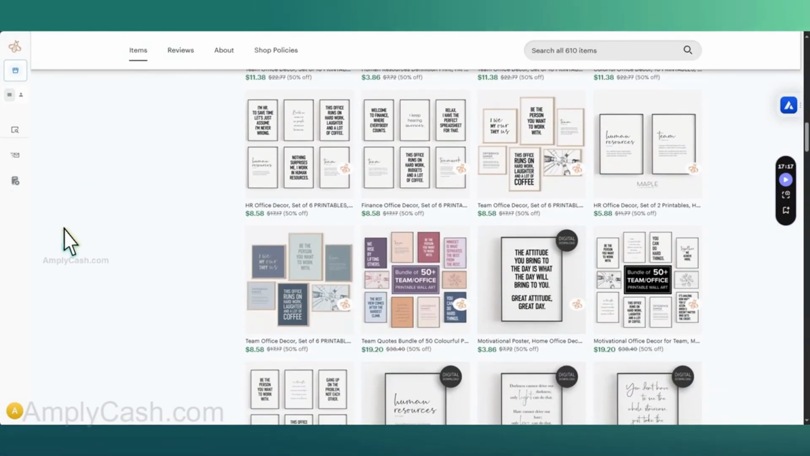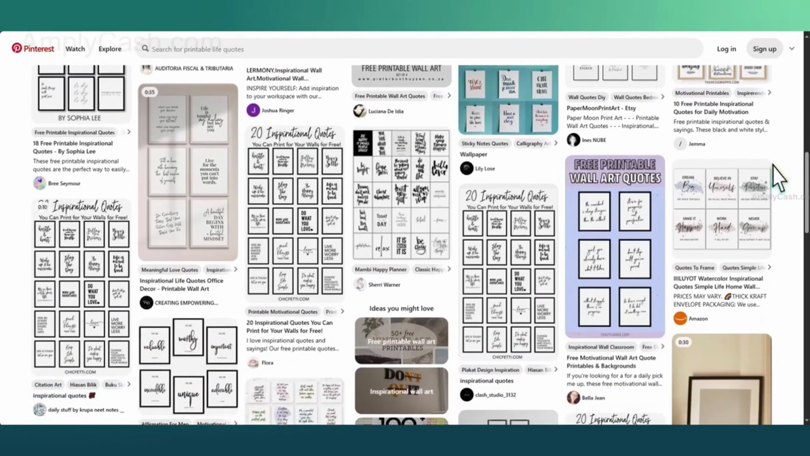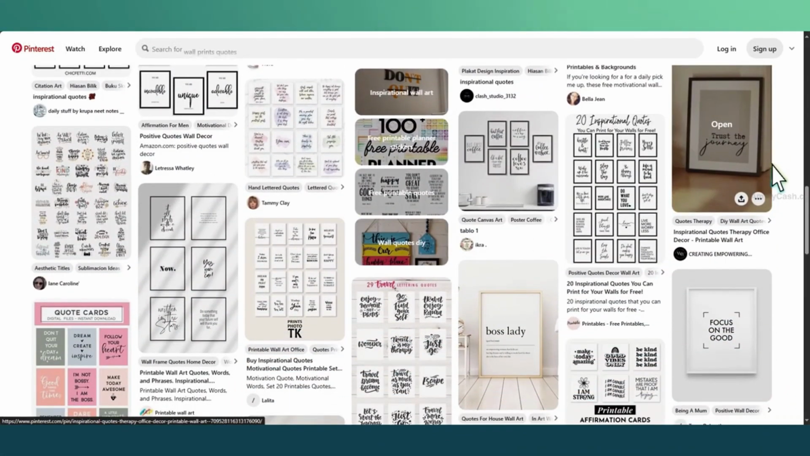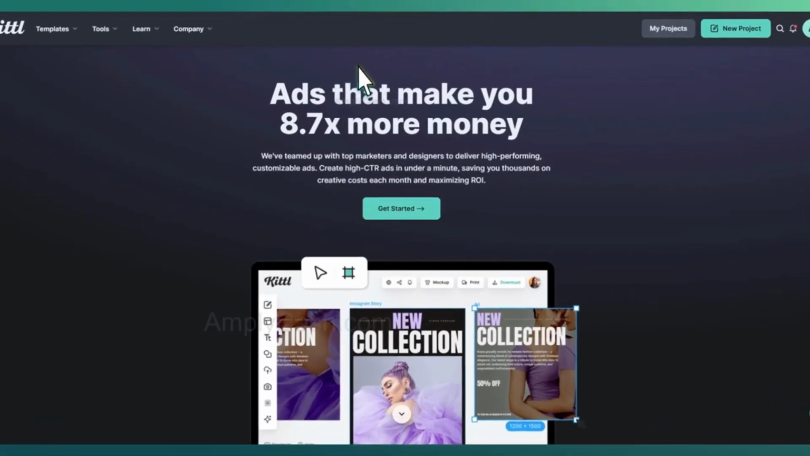Now that we have everything set up, the product, the store, and the provider, the next step is to promote your product. Of course, you can rely on Etsy's traffic, but that may take a while to get your first sale. My trick is to create an Instagram or Pinterest account. You can post your mockups there, and you can also create high-converting ads to boost your visibility. You can use Kittl to create those ads to make your promotional strategy more effective.